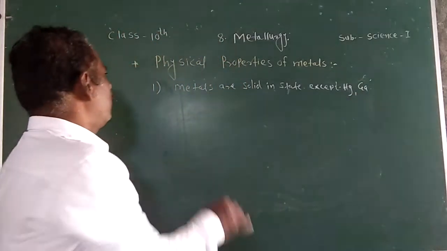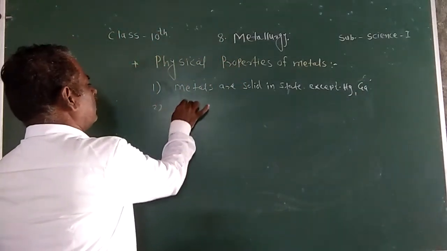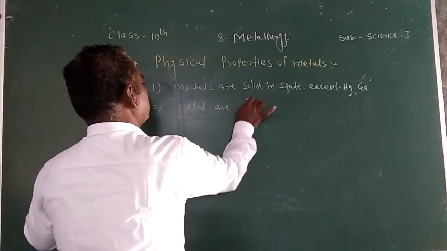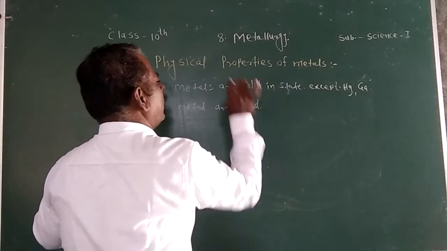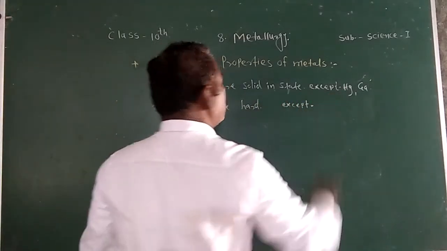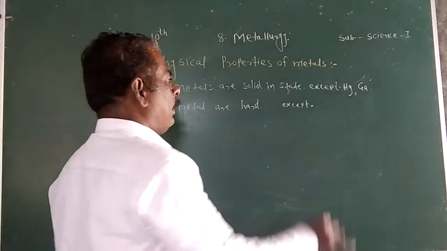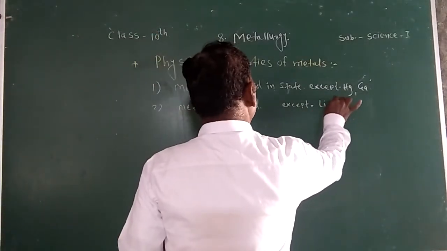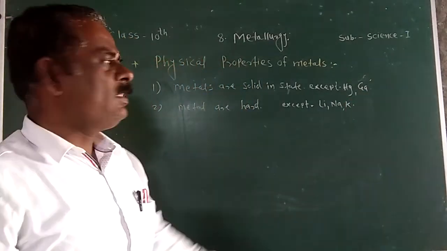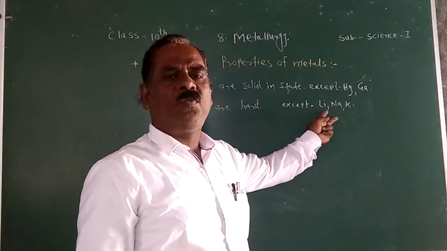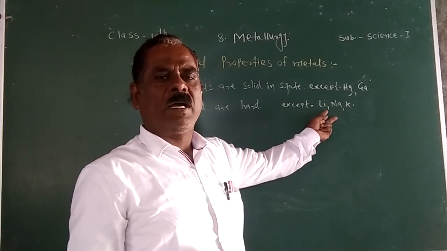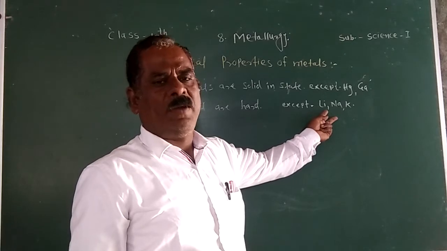Second point, metals are hard in nature. Metals are hard except again the first group elements like lithium, sodium, potassium, etc. These metals are soft in nature. Due to the soft nature, these metals can be cut with the help of a knife.